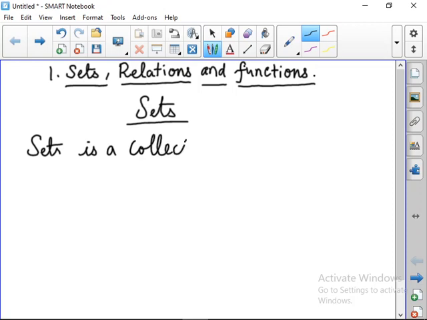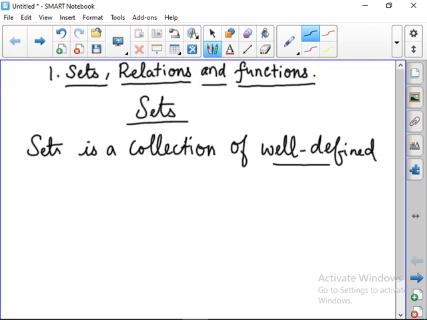well-defined objects. Collection of well-defined distinct objects, we used to say earlier. But now in your definition there is no word called distinct. So distinct means different objects should be there. Same objects should not be in the set. Okay. So set is a collection of well-defined distinct objects.